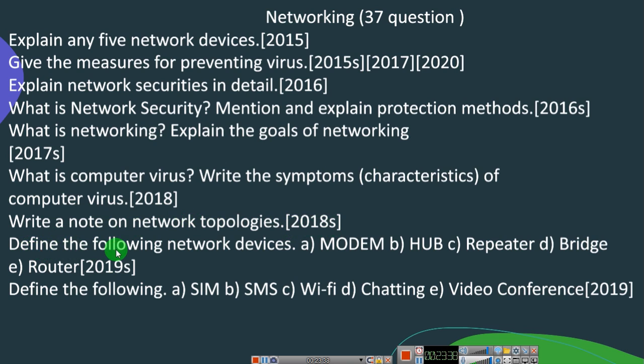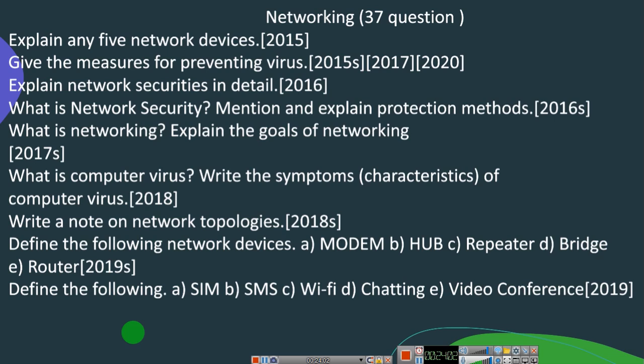Next, they have asked to explain the following networking devices, that is modem, hub, bridge, router. In 2019 they have asked. Next, the last one is you need to define SIM, SMS, Wi-Fi, chatting, video conference. That is asked in 2019. So this was the last question in the paper.